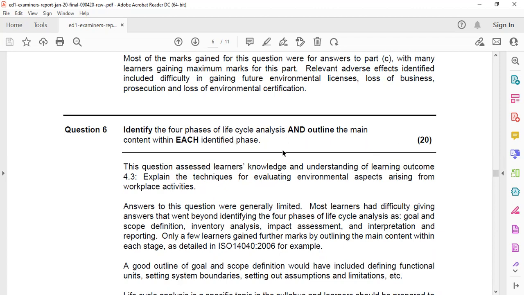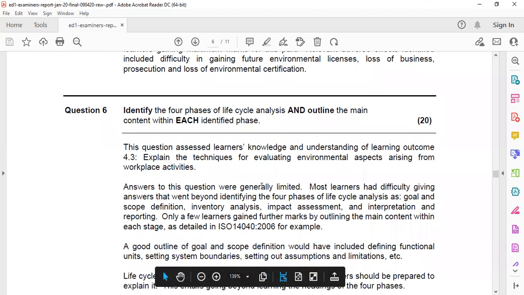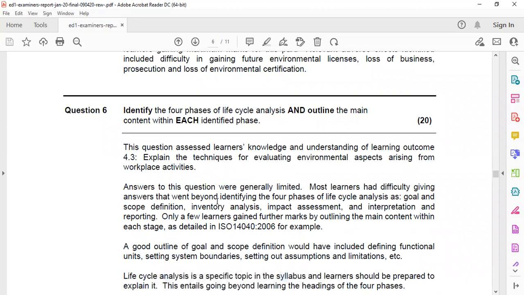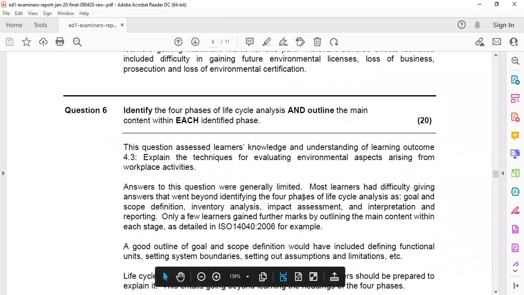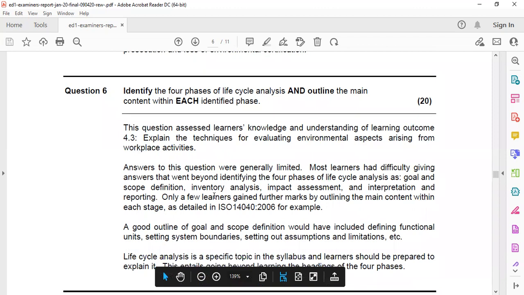I told you life cycle analysis means the cradle to grave principle, from the start, from raw material, then processing, manufacturing, then where it becomes waste and where it is disposed. So all things from the cradle to grave are completed in the life cycle analysis. Most people do not understand what is meant by life cycle assessment analysis, and have difficulty giving answers. Beyond identifying the 4 phases of life cycle analysis, goal and scope definition, inventory analysis, impact assessment, and interpretation report, only a few learners obtain further marks by applying the main content within each stage.